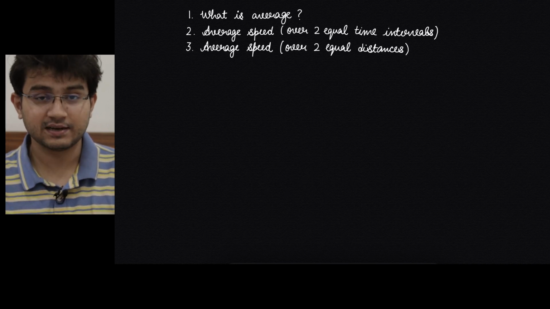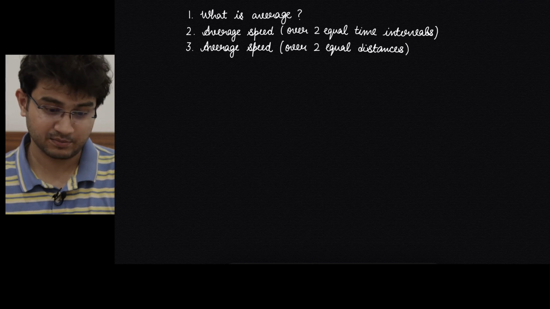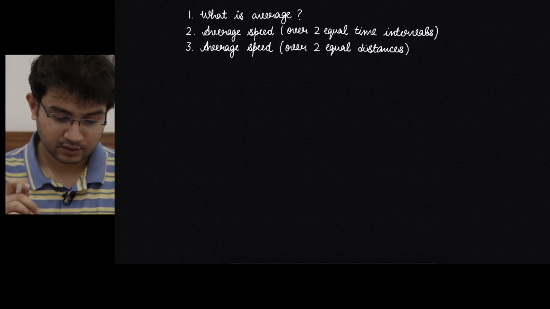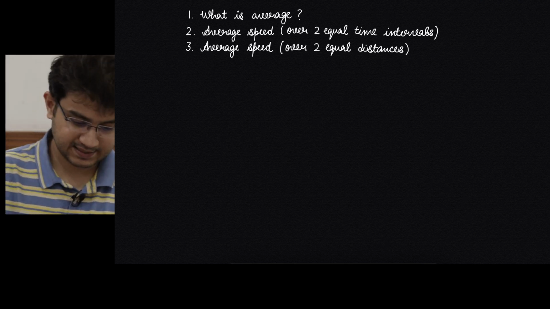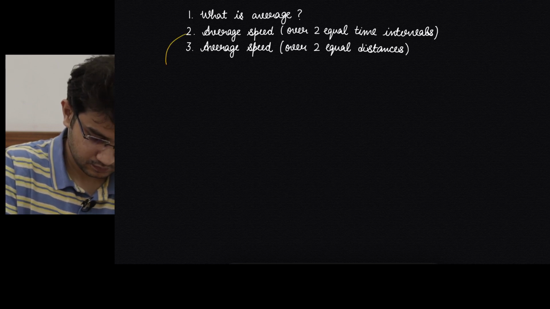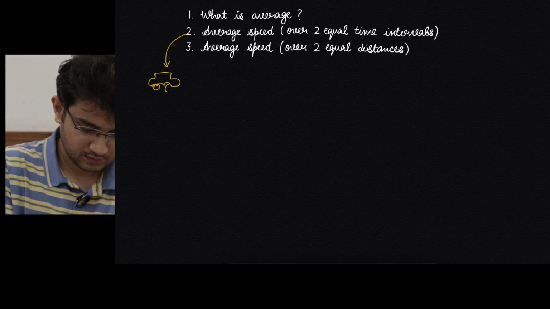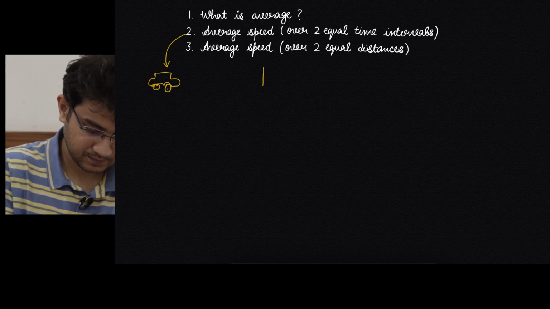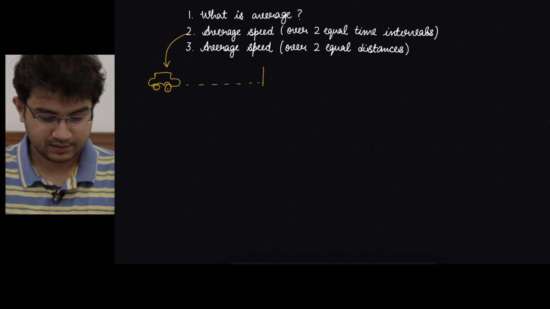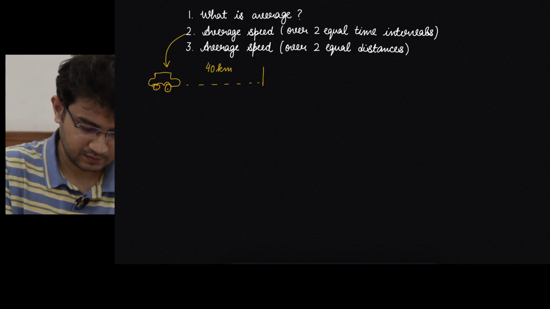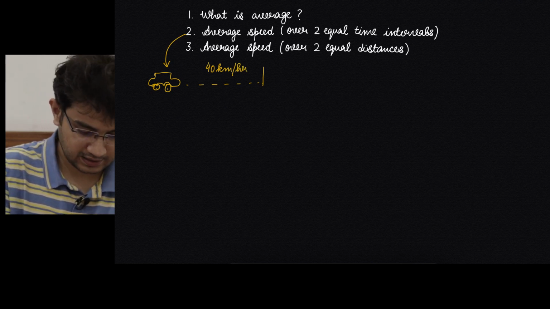So if we move to average speed, let's find out if the same logic will be applicable. The first case we are going to see is that of average speed over two equal time intervals. So let's take an example. Let's say that I am in a car and I travel for 1 hour and I covered that distance at a speed of 40 km per hour. So this is 1 hour.